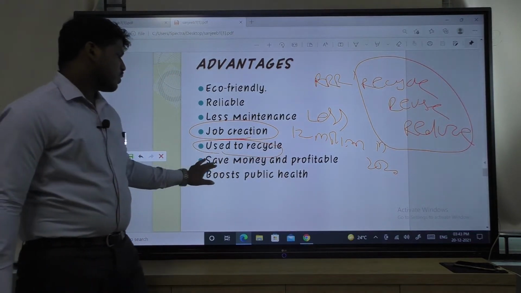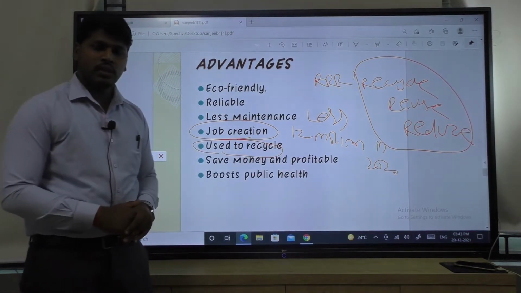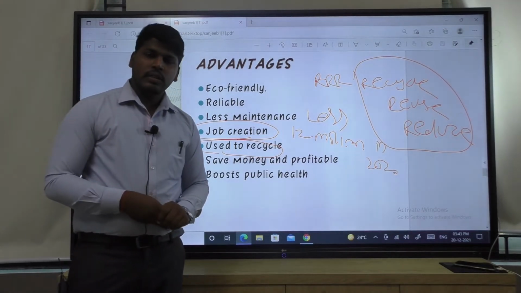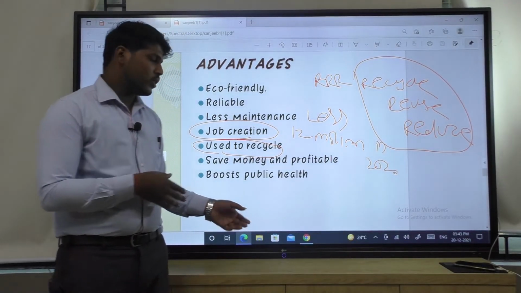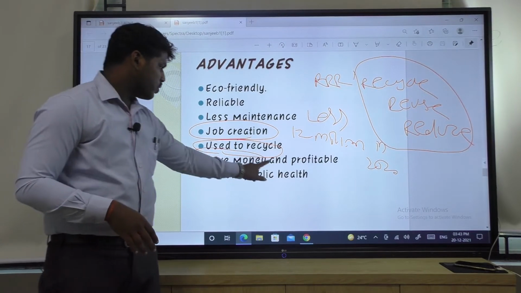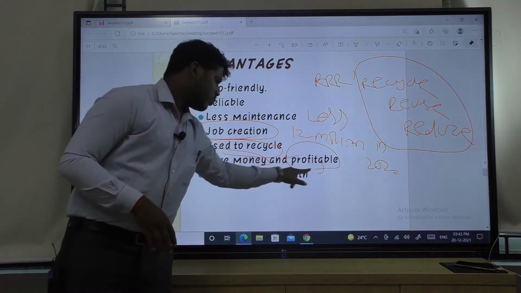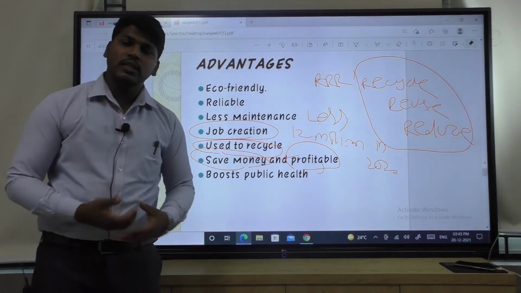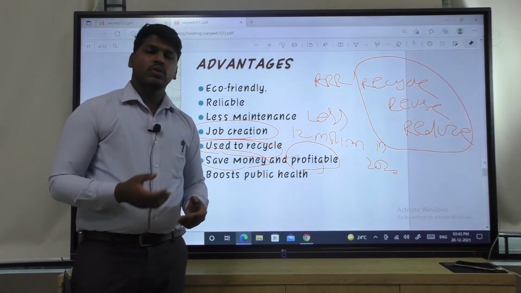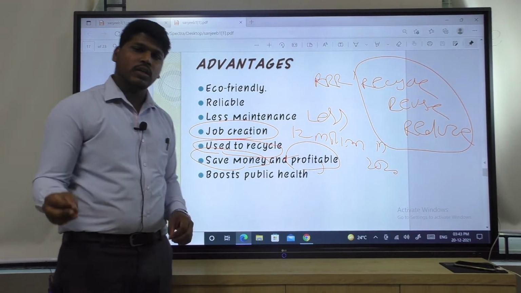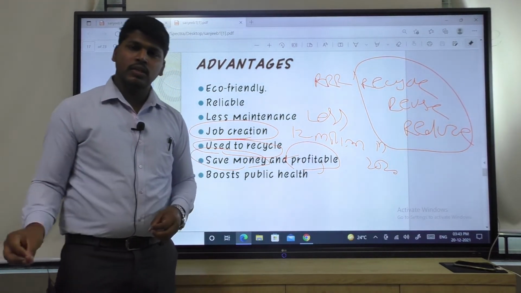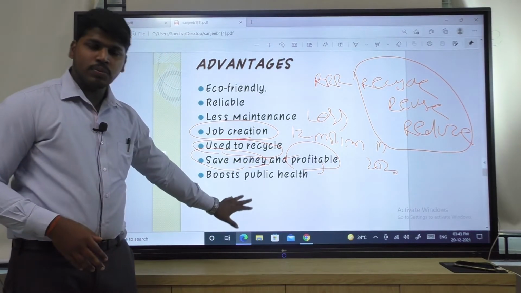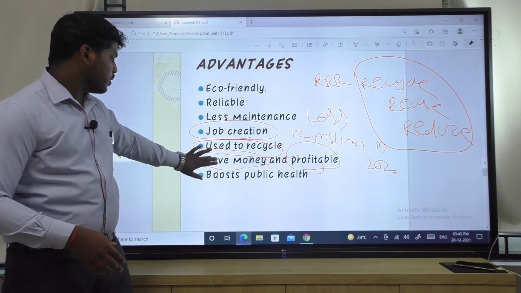The next one, save money and profitable. That means it saves money. Why does it save money? Because it is available freely in nature. So that's why it saves money, and that's why it will be profitable. The next one is boost public health, as it is not emitting any hazardous gas, that means CO2. So that will not affect human health, or cause diseases like asthma, lung cancer, etc. So these are the advantages of renewable energy.